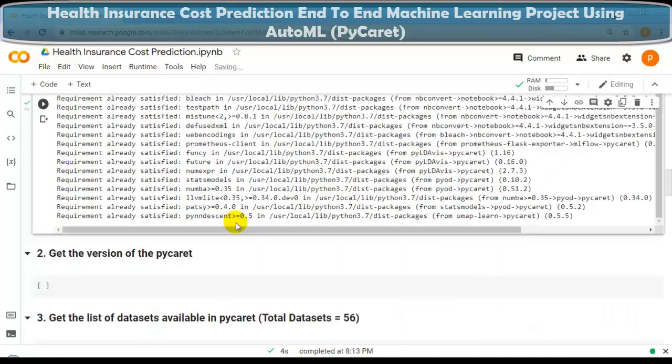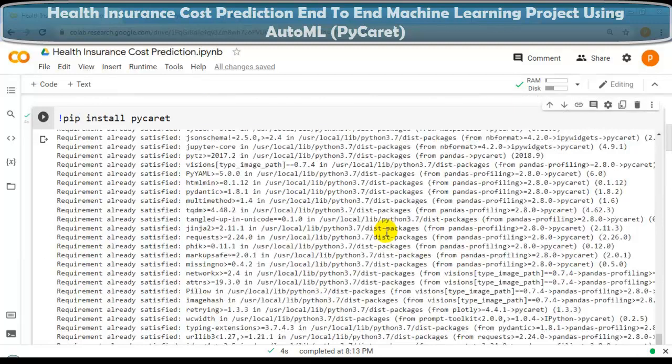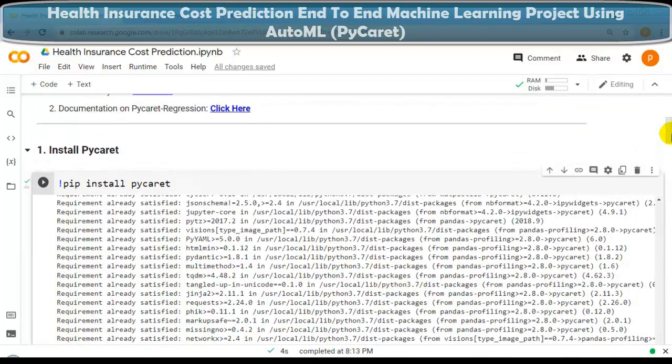And in my case, I have already installed PyCaret on this Google Colab, so it is showing requirement already satisfied that you can see over here. If you are installing PyCaret for the first time, it will take some time. This way we can install PyCaret on Google Colab. In the same way, you can install PyCaret in Jupyter Notebook as well.